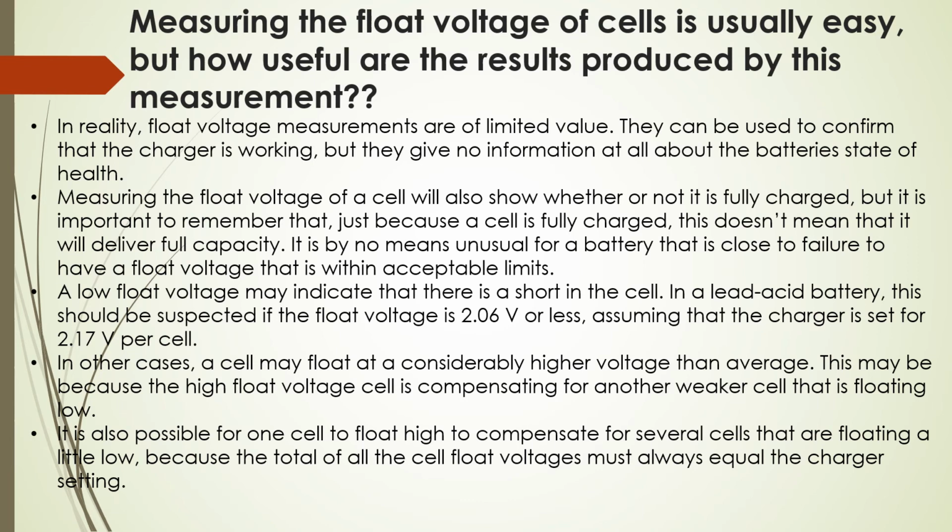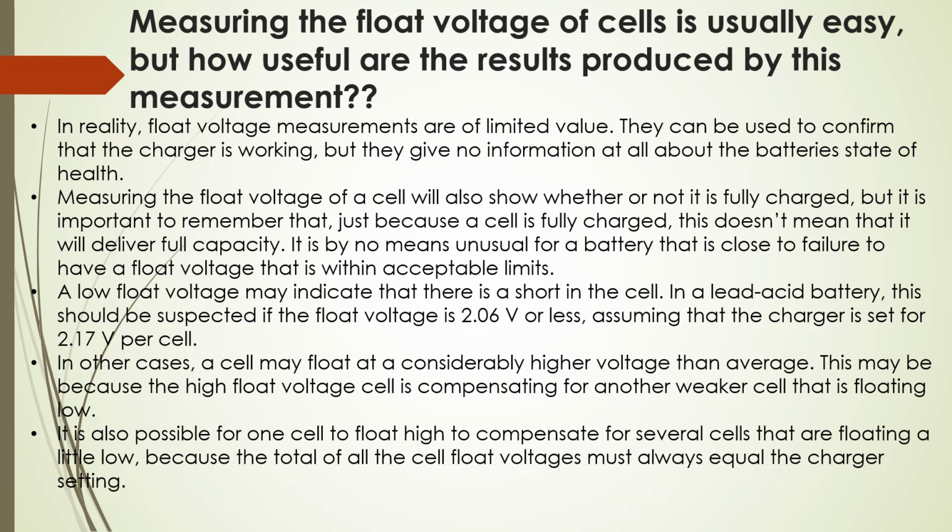Measuring the float voltage of a cell will also show whether or not it is fully charged. But it is important to remember that just because a cell is fully charged, it does not mean that it can deliver full capacity. It is by no means unusual for a battery that is close to failure to have a float voltage that is within acceptable limits.